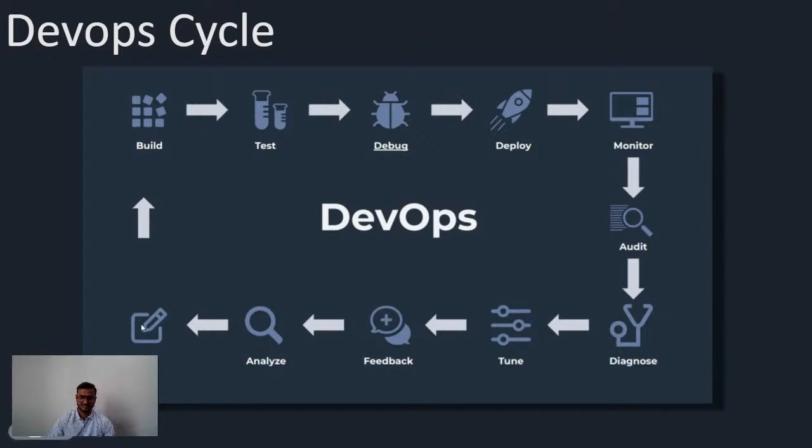Now consider the same scenario where the developer is working on some features, and when the developer commits the changes to a code base, it will automatically trigger a pipeline. We will understand about that pipeline in the upcoming slide. But for now, we can understand that it will trigger a pipeline where first it will get built and compiled, and various kinds of automated testing will happen. For example, we can integrate SonarQube, which is used to validate the code. Or for example, if I'm having Python, then we can use PyTest. And if I'm having Java, then you can use JUnit for doing the automated testing.